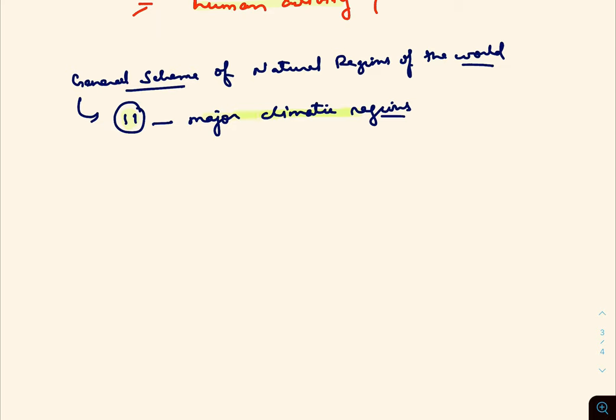I think it's okay up to here: these regions are distinguished on the basis of variations in the climatic conditions and the natural vegetation. In this class we will focus on the equatorial region, because out of the 11 regions we are focusing on the equatorial region.